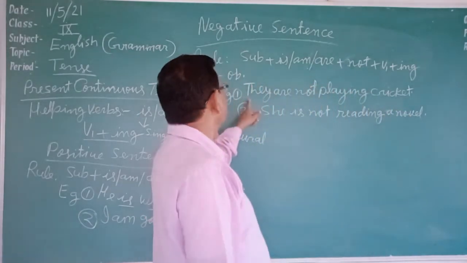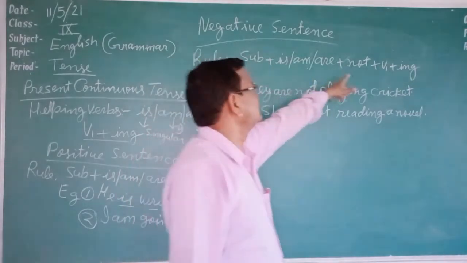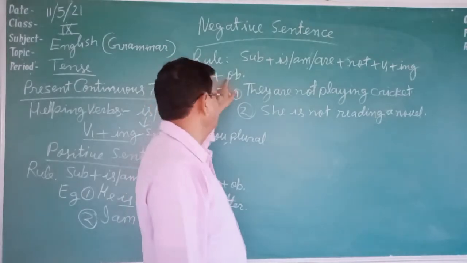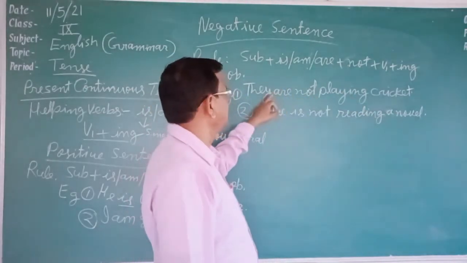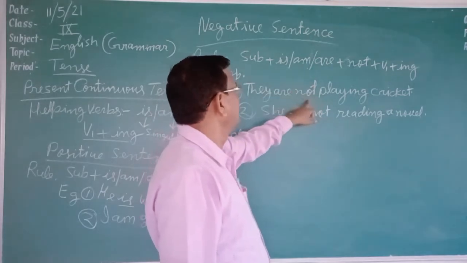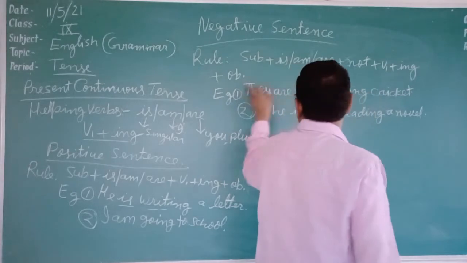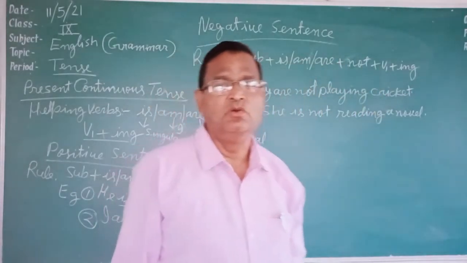See the negative sentence of present continuous tense. The rule is subject plus is, am, are plus not plus verb first form plus ing plus object. See the rule: They are not playing cricket. They is the subject, are, then not, then verb first form play, then ing, playing, then the object, cricket. It is the negative sentence rule.